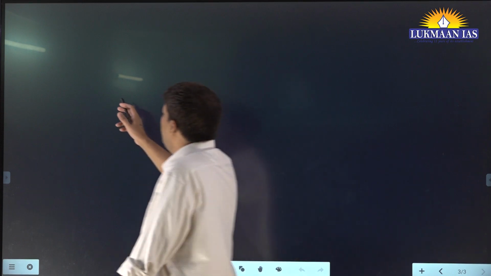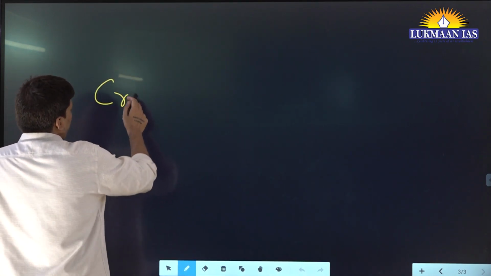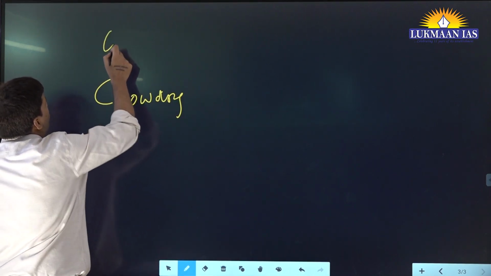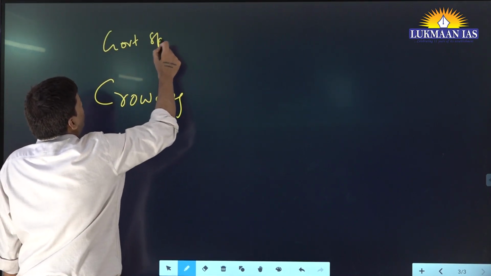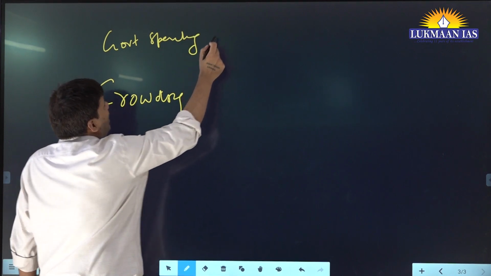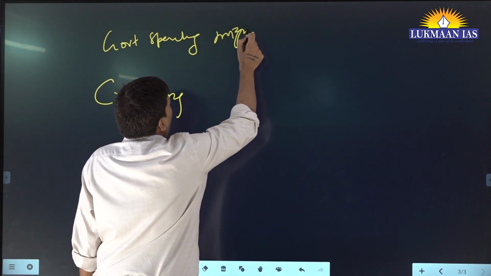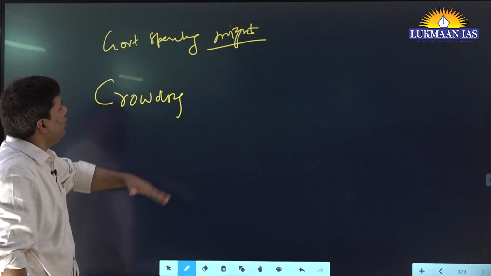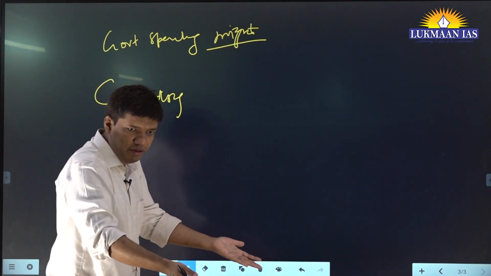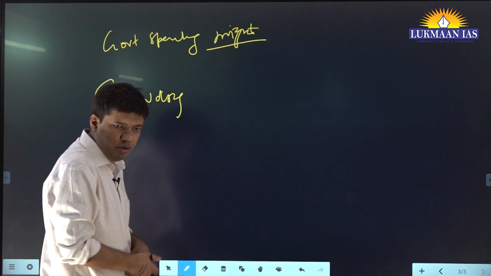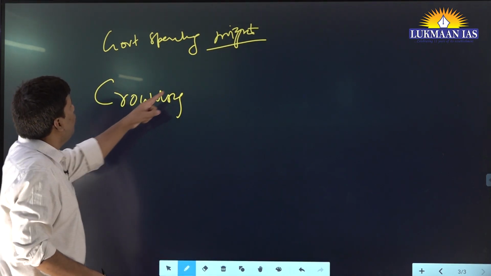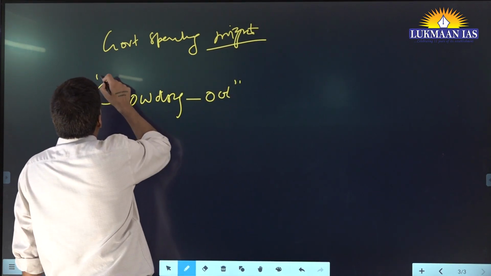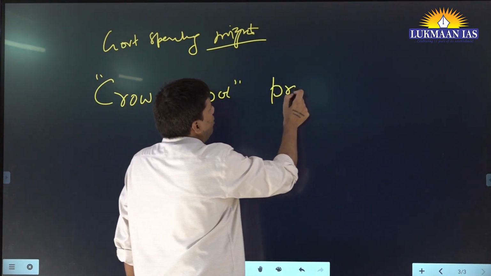So try to write this word somewhere in your mains copy. You can write like this: government spending might crowd out, this is a phrase, private investment. You will use the word might, not that it is 100%, because if somebody says it is 100%, then the government is not going to do capex, and capex is very, very important for the stimulation of the Indian economy.